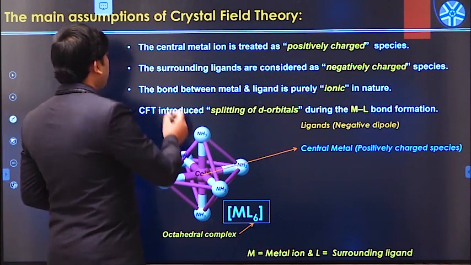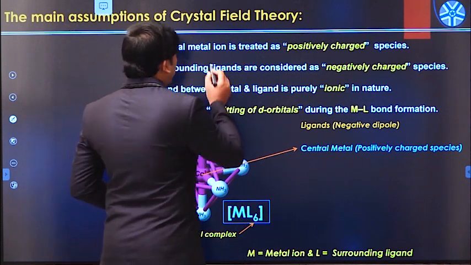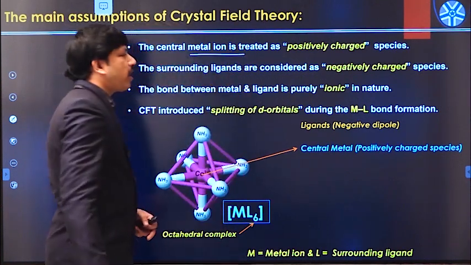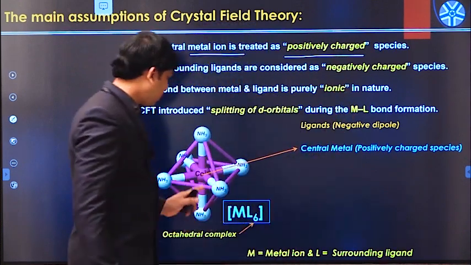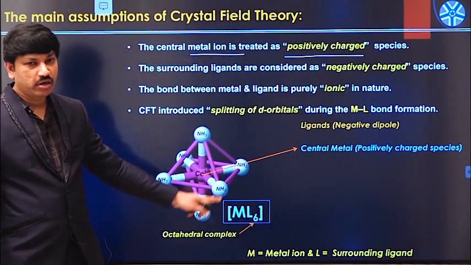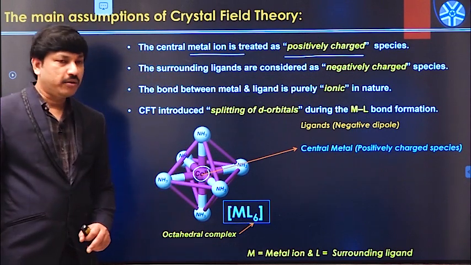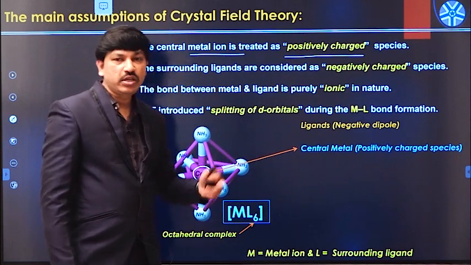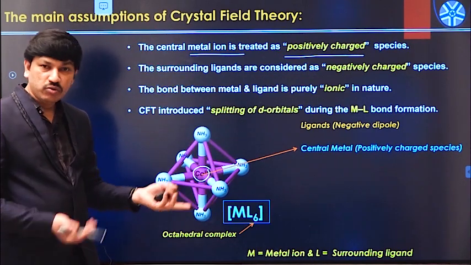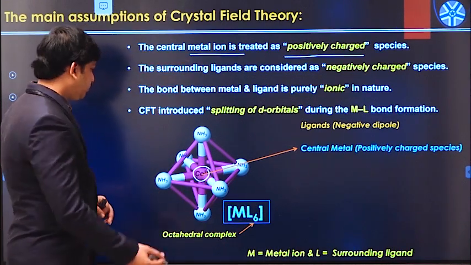The first one: according to crystal field theory, the central metal atom or ion is treated as a positively charged species. For example, in this case, this is an octahedral metal complex and this is our central metal ion. This is treated as a positively charged species. It is always considered a positively charged species, even though it is only a metal cation like this.